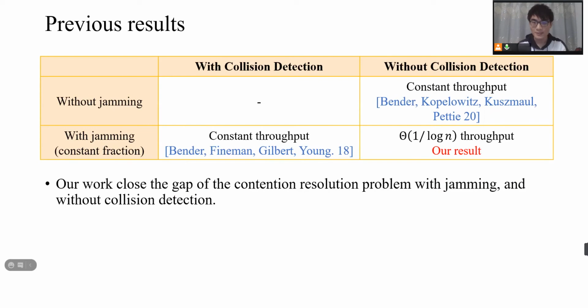I put some previous results here and show how we improved their results. In a recent paper, they give the first algorithm that achieved constant throughput without collision detection, but their algorithm cannot tolerate jamming. In a previous work, they give a constant throughput algorithm with collision detection and can tolerate jamming. Our work is in the setting without collision detection and with jamming. We close the gap of this problem by proving both an upper bound and a lower bound.